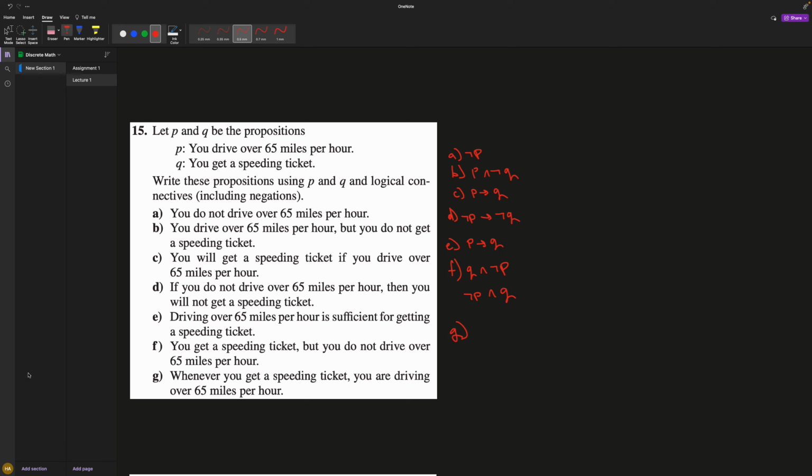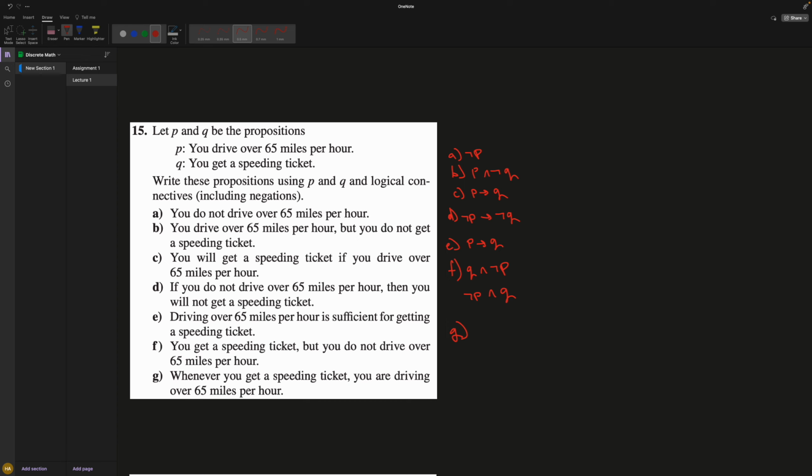I feel like that kind of goes both ways. Would I be saying if you get a speeding ticket, then you are driving over 65? Because that also makes sense, right?